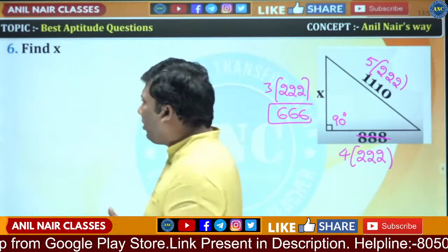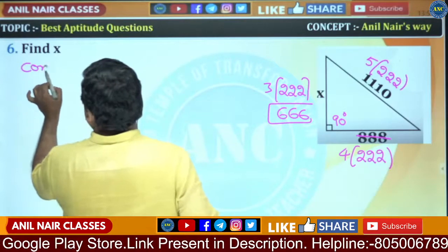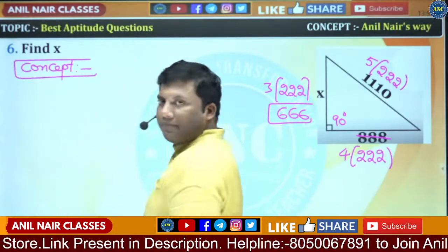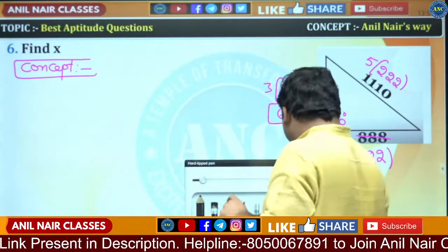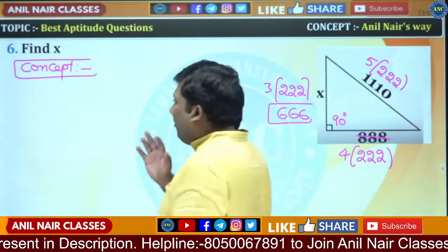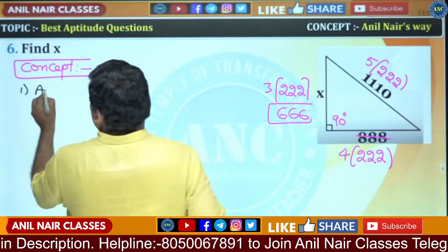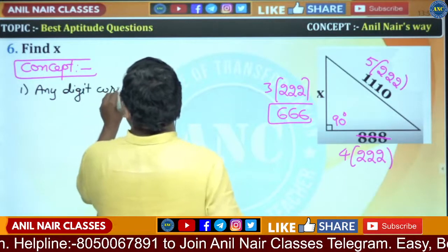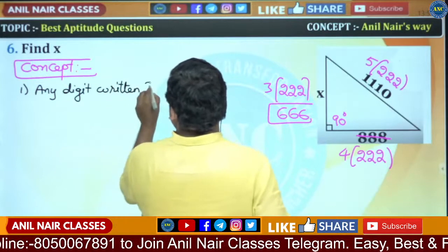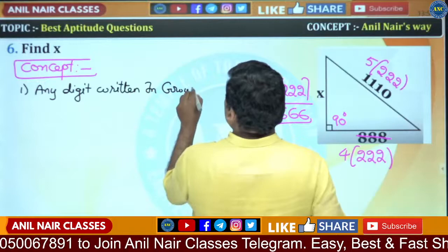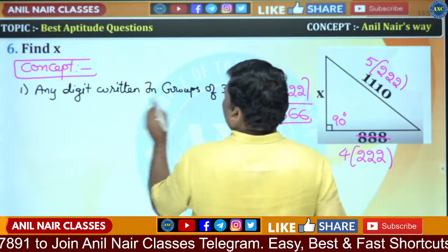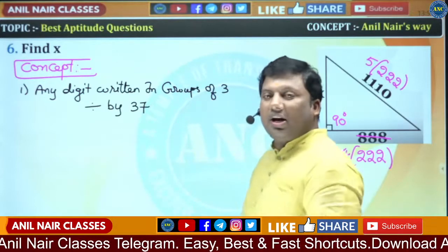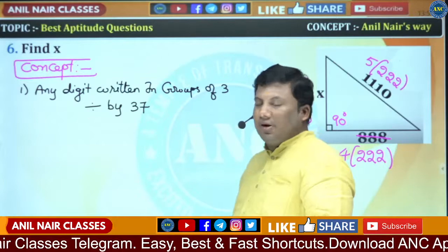A lot of very important concepts from this question. Not interested in solving the question, but discussing some concept. Very, very important. Any digit written in groups of 3 is always divisible by 37.